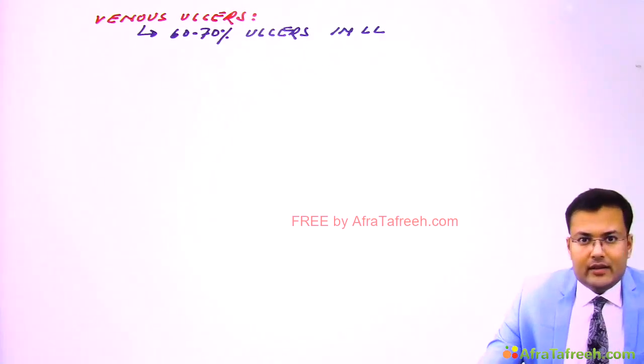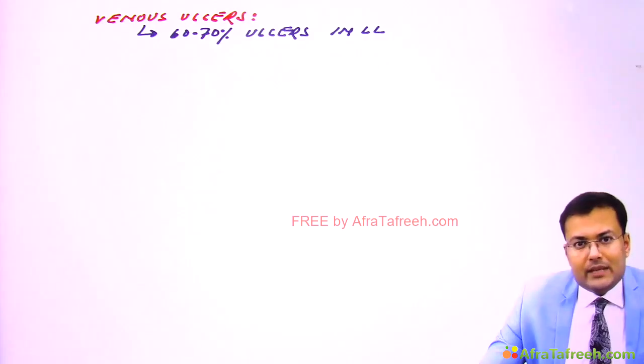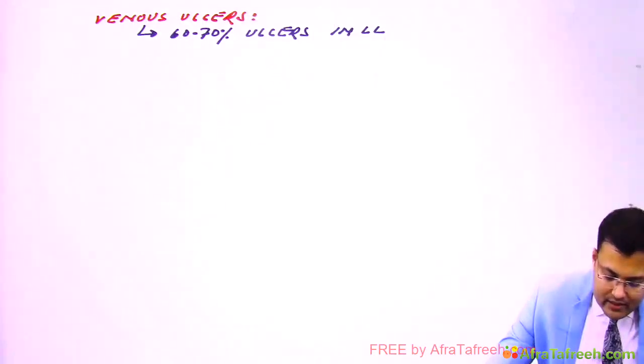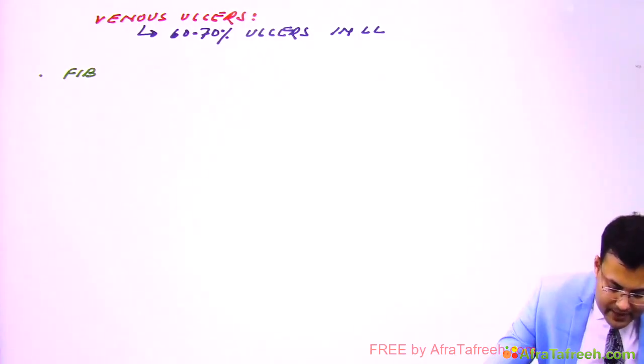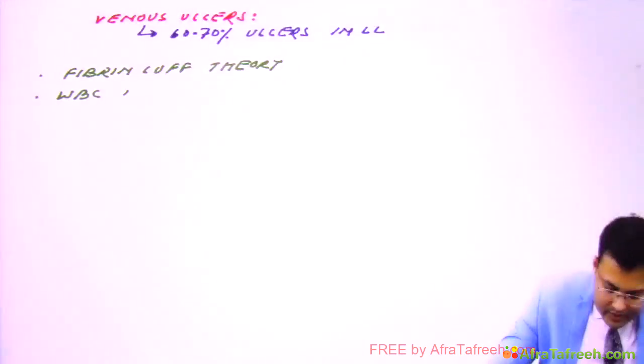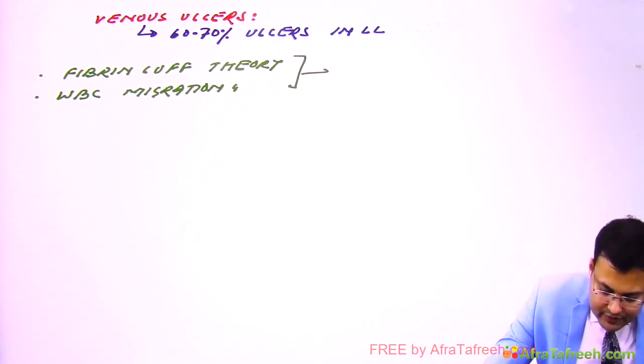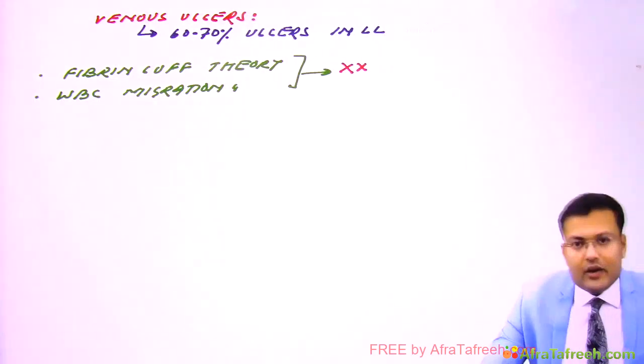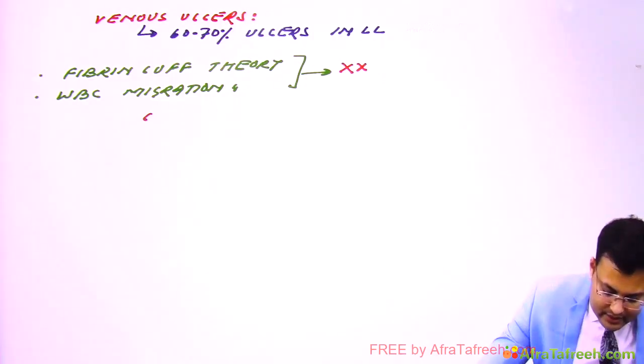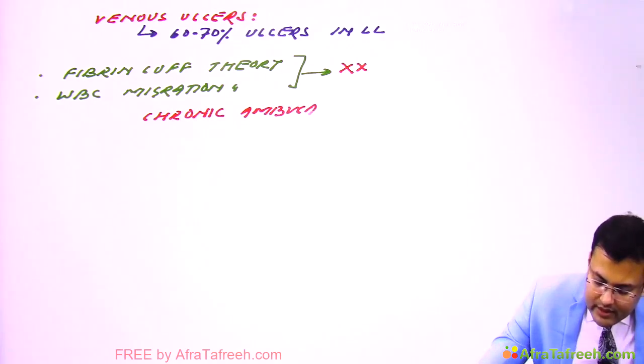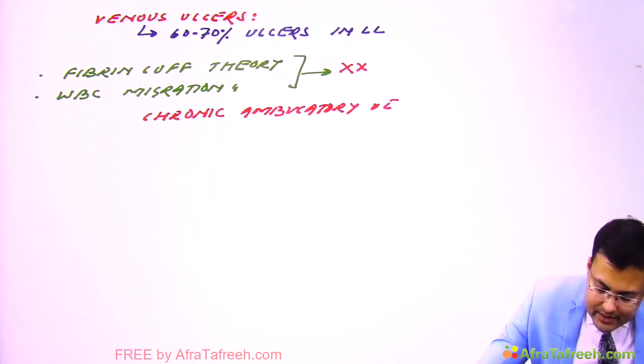Initially, two theories were there: the fibrin cuff theory and the WBC migration theory. These were said to be responsible for the formation of varicose ulcer, but these theories are not accepted nowadays. It is said that it's the chronic ambulatory venous hypertension which is responsible for the ulceration.